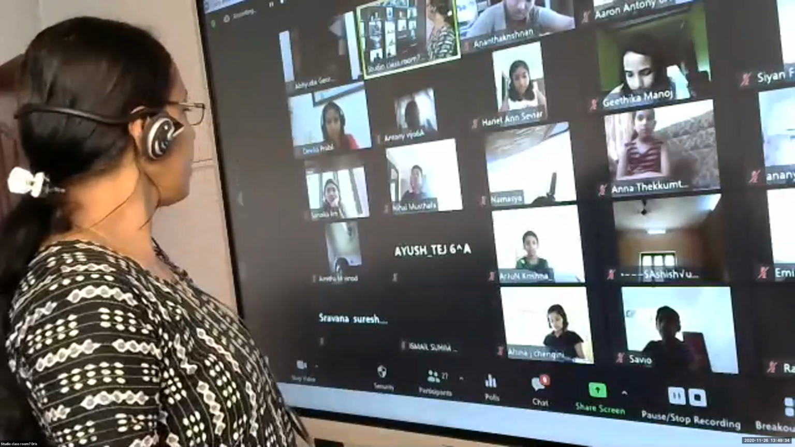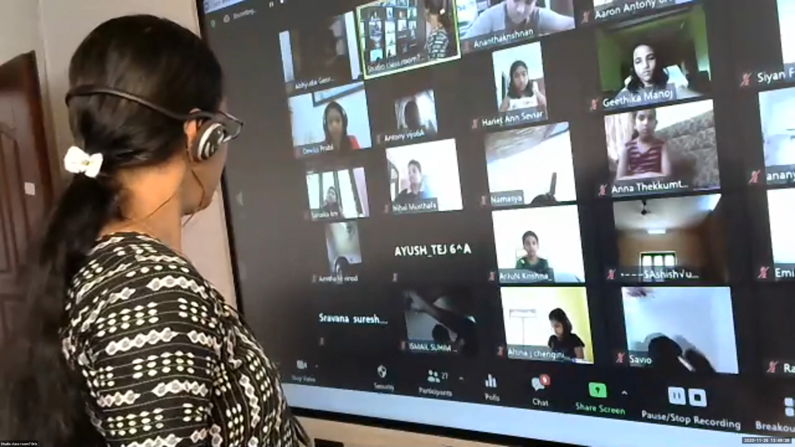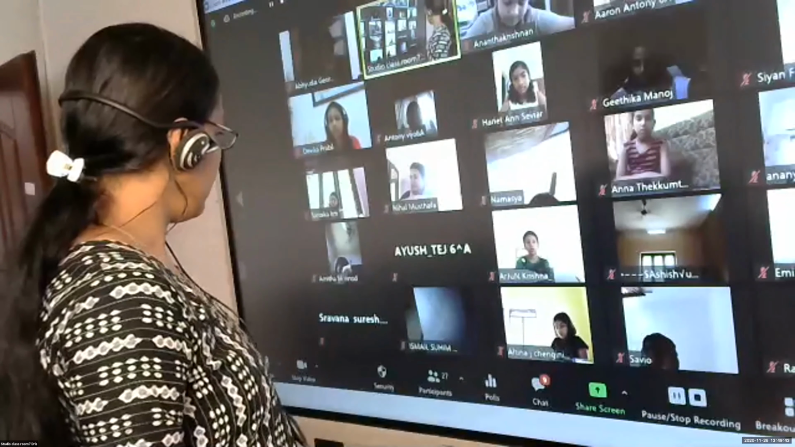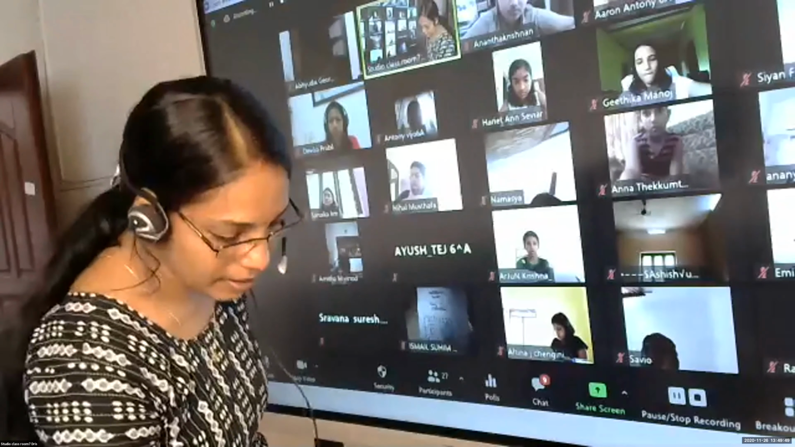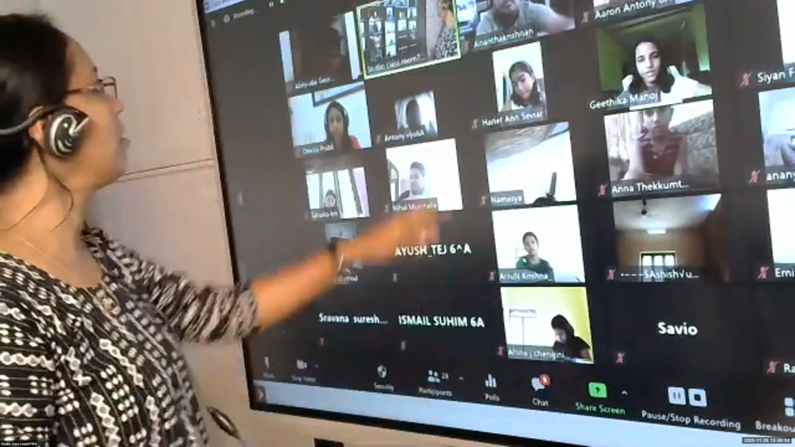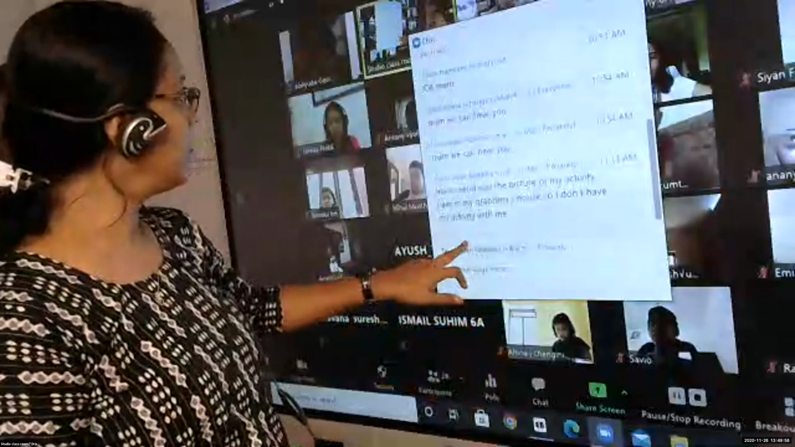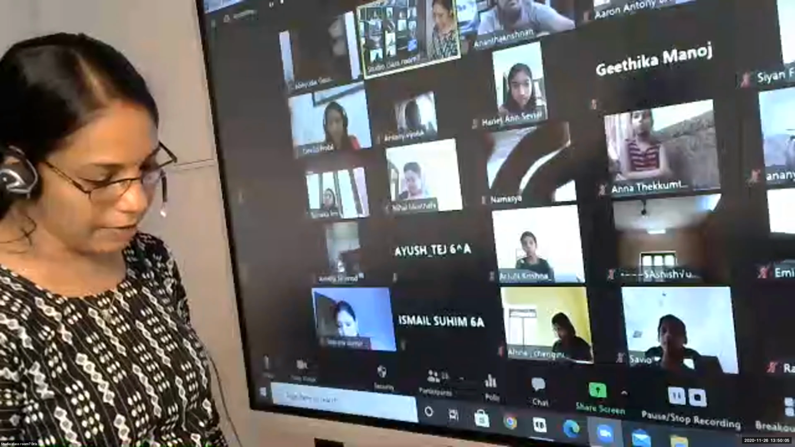Ismail. Yes, mathematics activity. Yes. Okay, Ismail. Kanishk absent. Kanishk is always absent. I'll call his parents. Okay. After Kanishk, Malavika Bini.